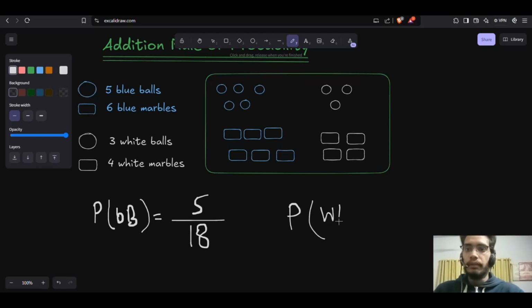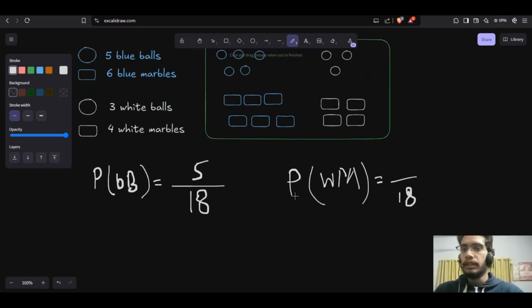Similarly, find the probability of getting a white marble. We have 18 total outcomes, and how many white marbles are there? There are 4. So it would be 4 divided by 18, right? I hope you understand how to calculate this probability.